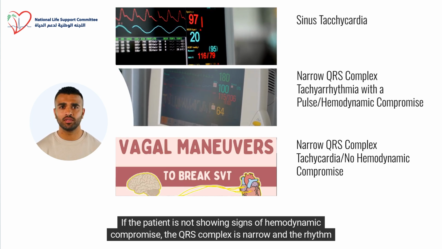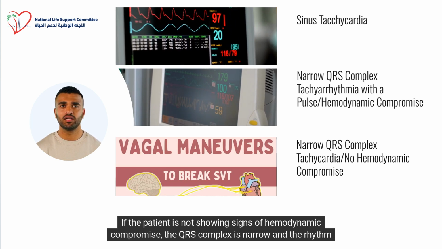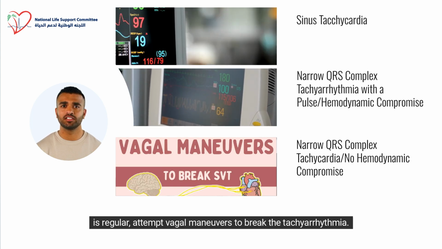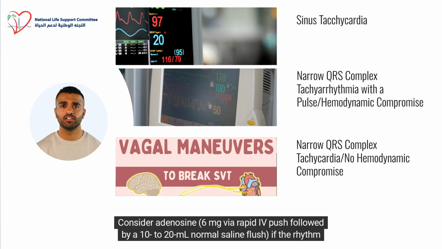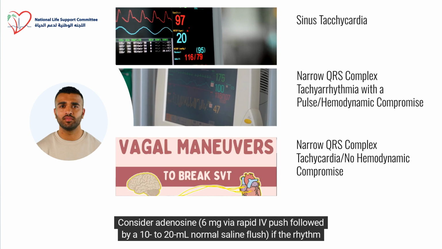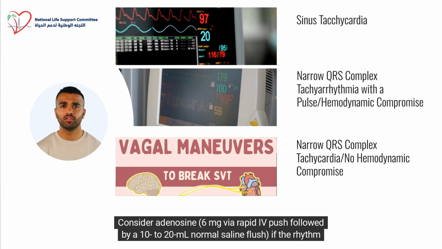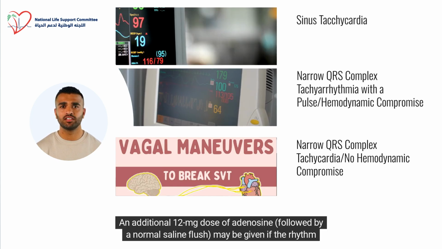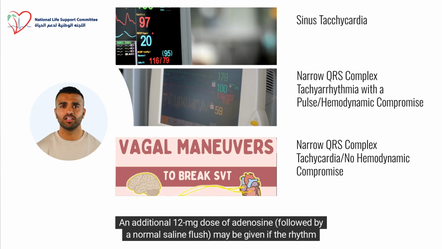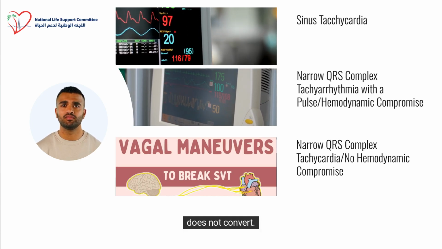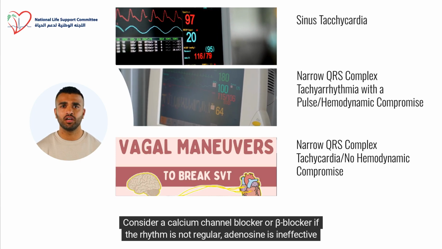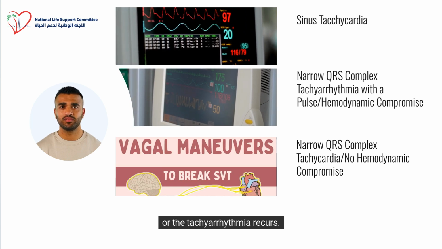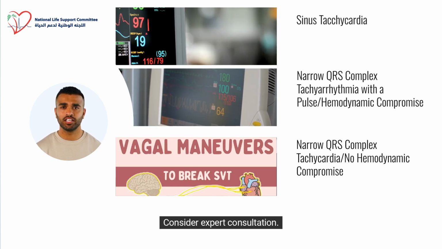If the patient is not showing signs of hemodynamic compromise, the QRS complex is narrow and the rhythm is regular, attempt vagal maneuvers to break the tachyarrhythmia. Consider adenosine, 6 mg via rapid IV push followed by a 10 to 20 ml normal saline flush if the rhythm is regular. An additional 12 mg dose of adenosine, followed by a normal saline flush, may be given if the rhythm does not convert. Consider a calcium channel blocker or beta blocker if the rhythm is not regular, adenosine is ineffective, or the tachyarrhythmia recurs. Consider expert consultation.